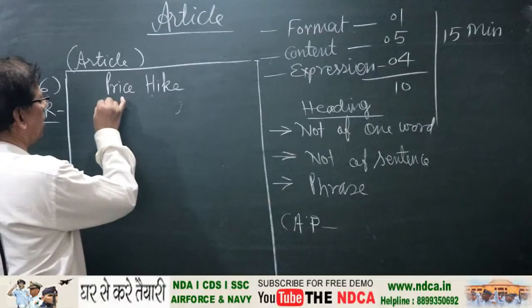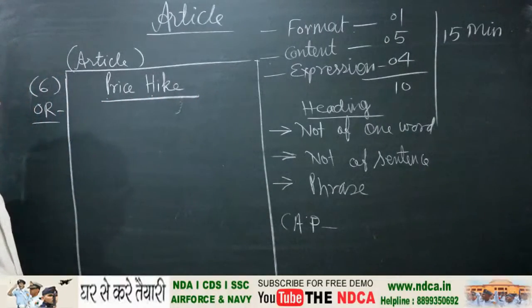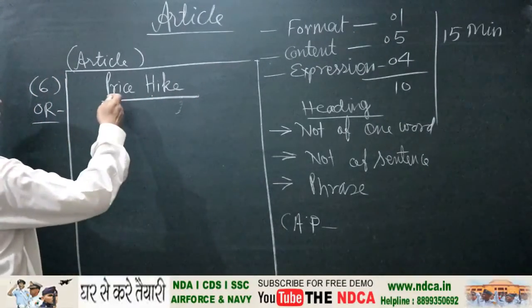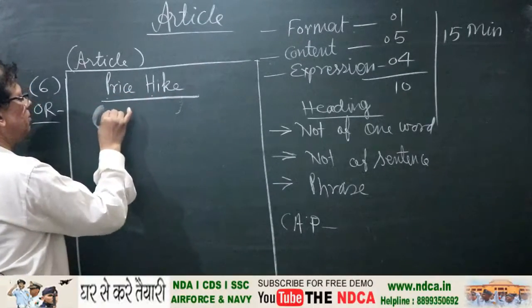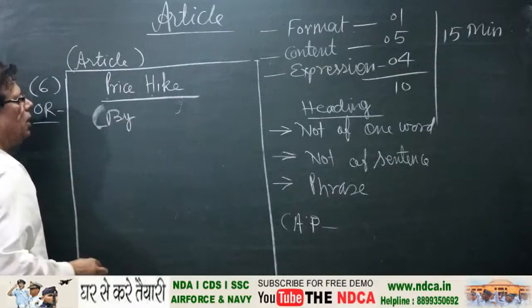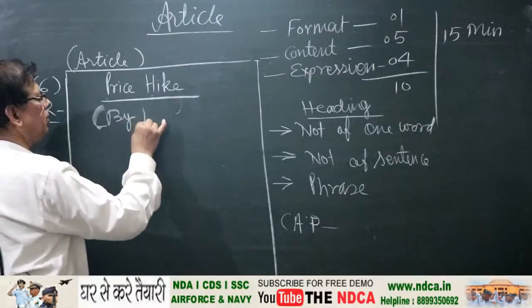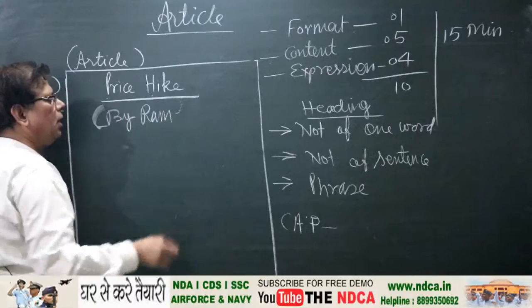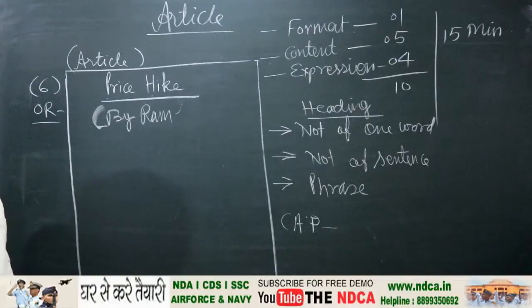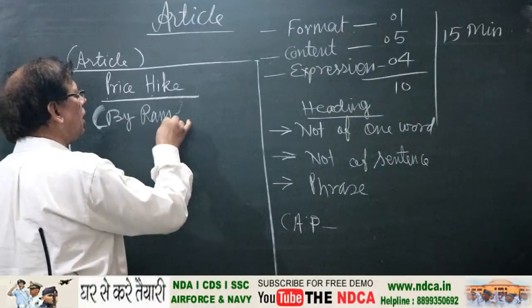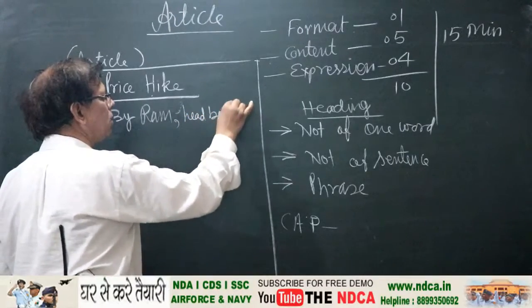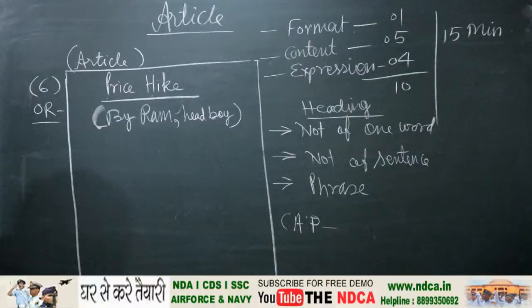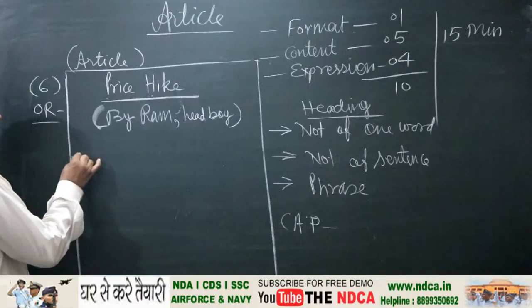Underline the title and leave one line blank, then underline, then writer's name. By, let us suppose it is Ram, by Ram. An introduction of the writer. Introduction, who is Ram? Head boy. Thereafter leave one line blank, then start writing.